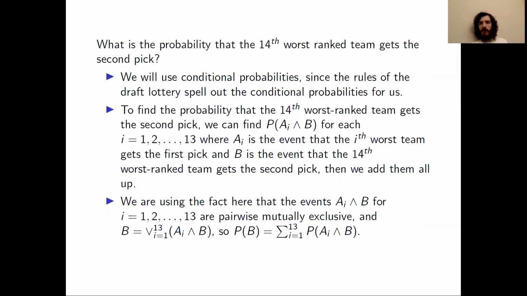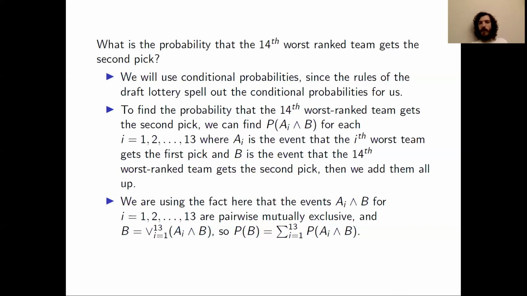I'll mention again, as I did in one of the earlier videos, that disjunction means or, conjunction means and. Because B is equal to the disjunction of these events A_i and B, and because those events are pairwise mutually exclusive, we can conclude that the probability of B is equal to the sum of the probabilities of the events A_i and B for i equals 1 up to 13.